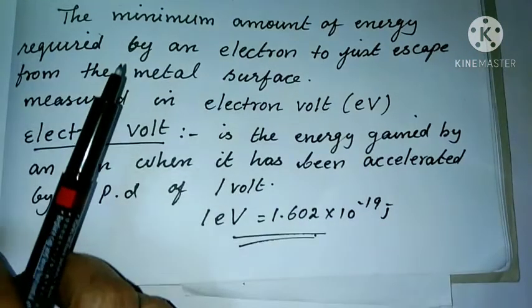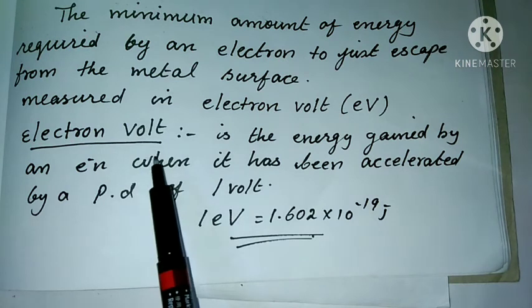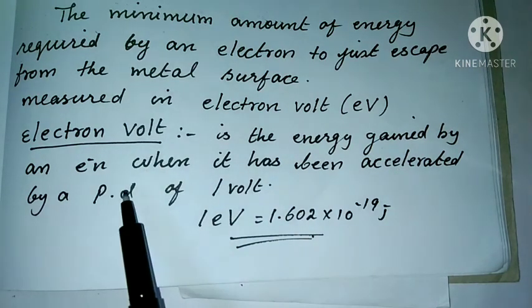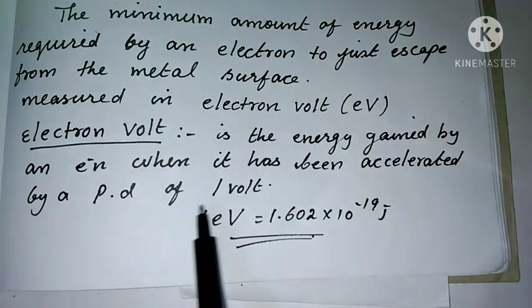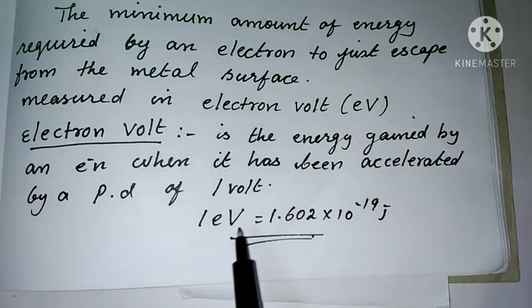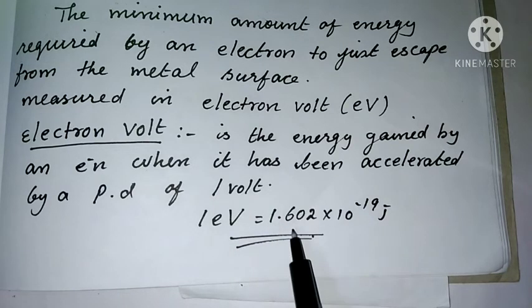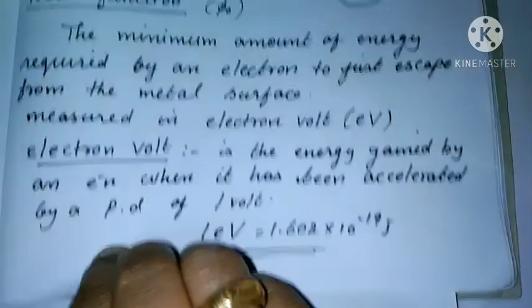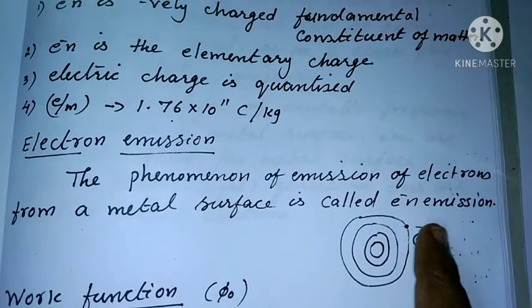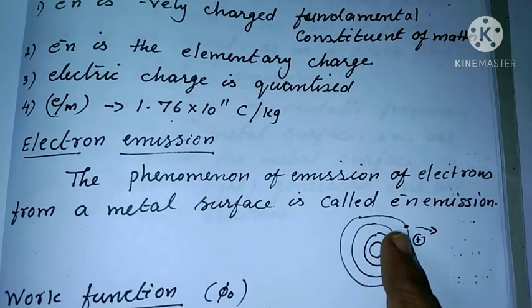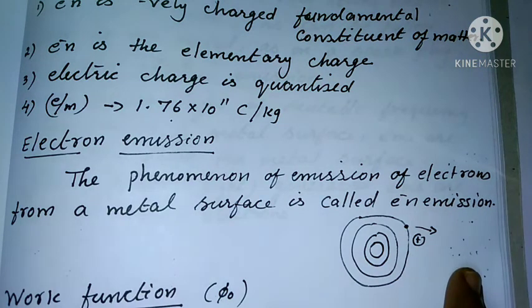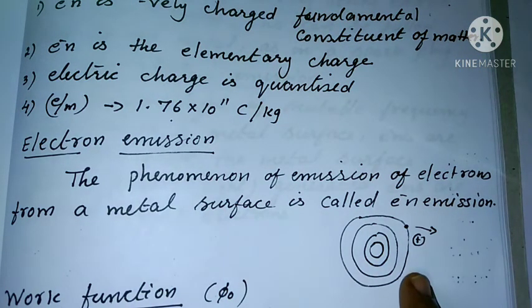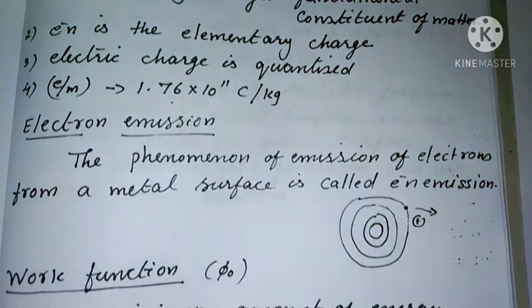Then we can define 1 electron volt. It is the energy gained by an electron when it has been accelerated by a potential difference of 1 volt. The value of 1 electron volt in joule is 1.602 into 10 raised to minus 19 joule. So this is the electron emission. Electron emission means the phenomenon of emission of electrons from a metal surface. To escape from the metal surface, electrons need a minimum amount of energy, known as the work function.